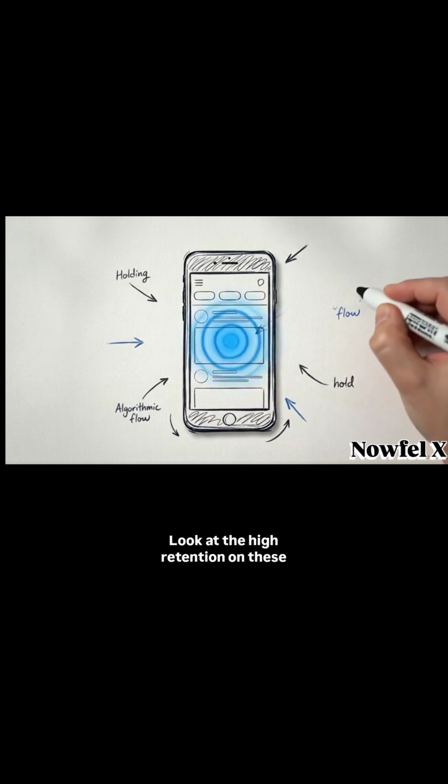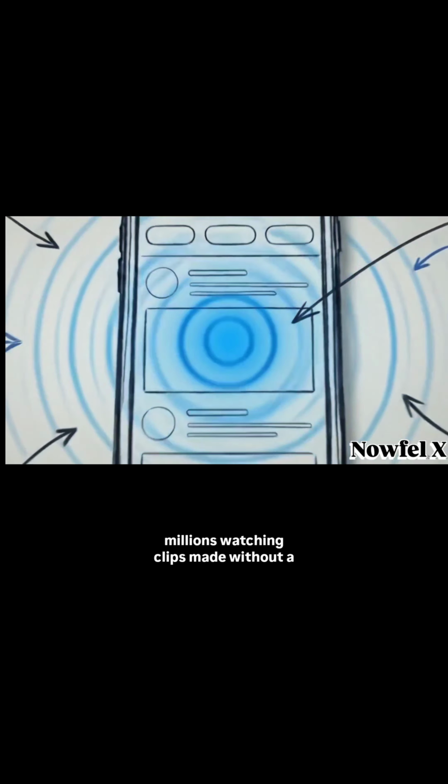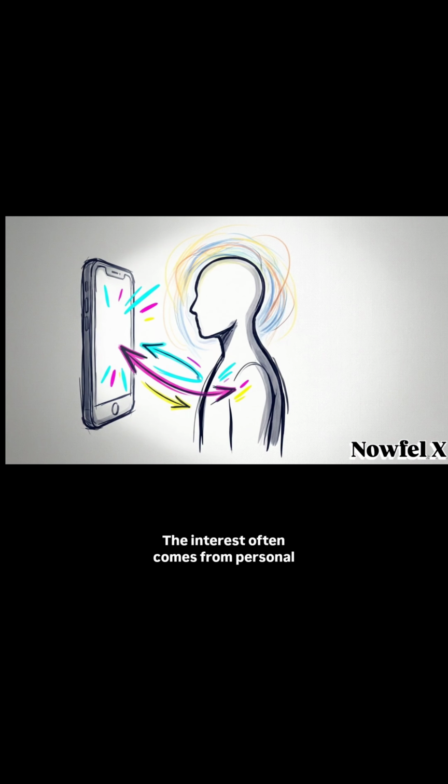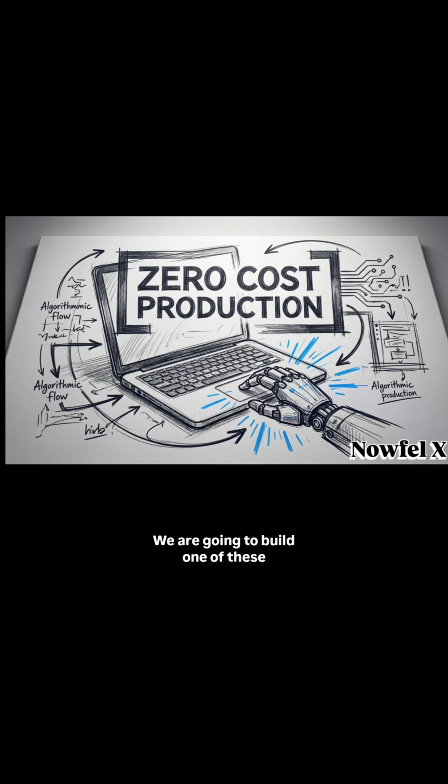Look at the high retention on these videos. A hypnotic glow from the screen keeps millions watching clips made without a human face on camera. The interest often comes from personal relevance. When a viewer sees a list of traits they might possess, they tend to stay until the end to see where they fit in. We are going to build one of these videos from scratch, using only free AI tools.